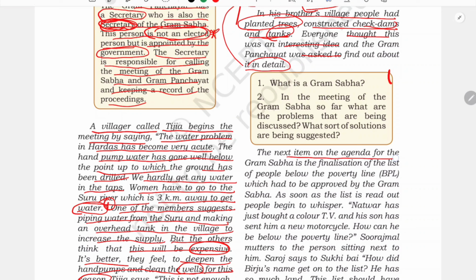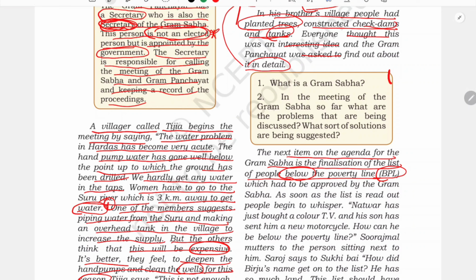The next item on the agenda for the Gram Sabha is the finalization of the list of people below the poverty line, BPL. So that was one issue which they have discussed, about water, isn't it? The first issue was about the construction of the road connecting the village to the highway, and the second was about the water, for which they have come to some solution. And now the third agenda is the finalization of the list.